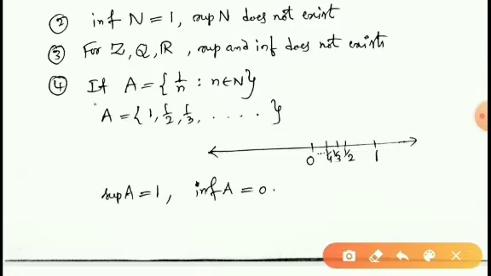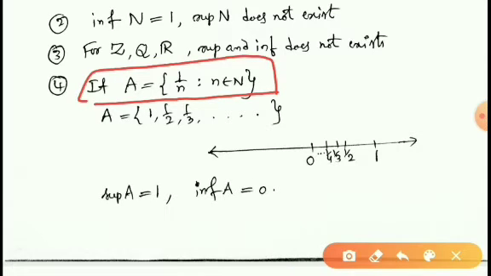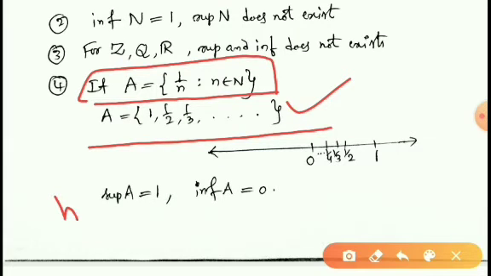Next, A is equal to 1 by n. Let us consider this set A is equal to {1/n, n belongs to N}. So the expanded form of A can be written like this. A is equal to 1, 1 by 2, 1 by 3, like this. So taking n is equal to 1, 2, 3, we will get A is equal to 1 by 1, that means 1, 1 by 2, 1 by 3, 1 by 4, and so on.